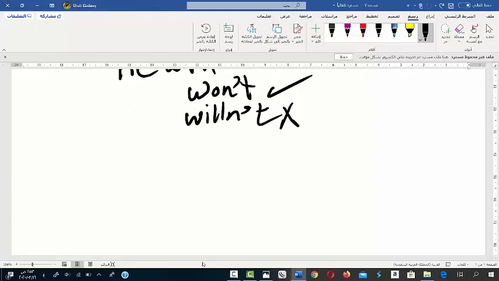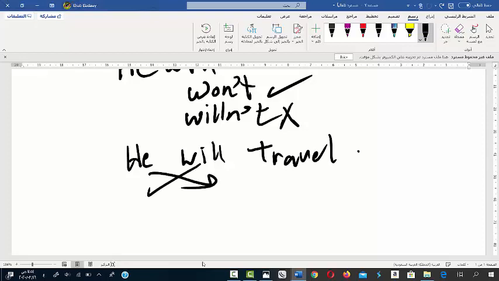Okay. How could we form a question in the future simple tense? He will travel, for example. Okay, you have to make scissors. Will he travel? It is very easy.